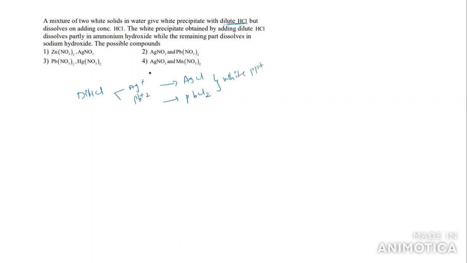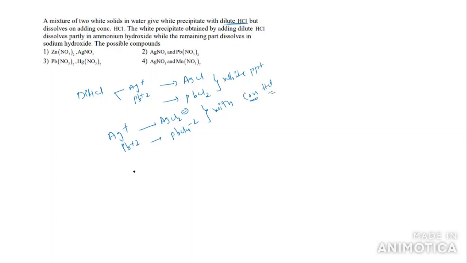But it dissolves in concentrated HCl. The white precipitate obtained with dilute HCl dissolves in concentrated HCl. So what ions are there? We have Ag+ ions and Pb2+ ions. The Ag+ ion gives rise to AgCl2-, and the Pb2+ ion gives rise to PbCl4- with concentrated HCl.